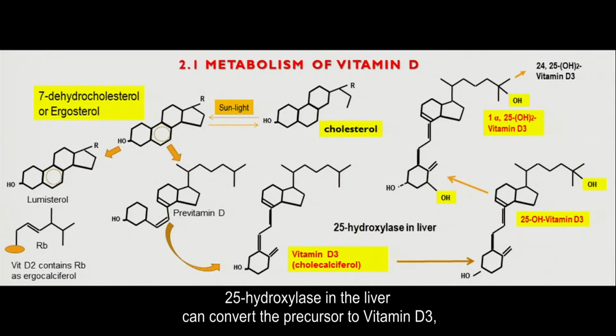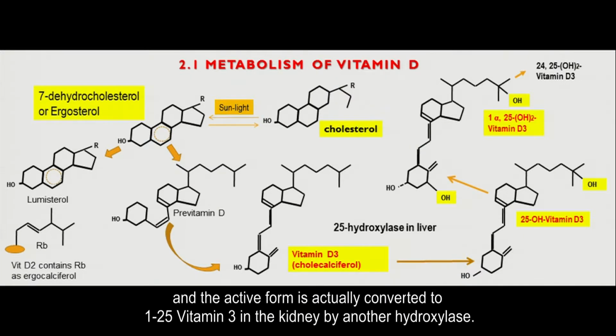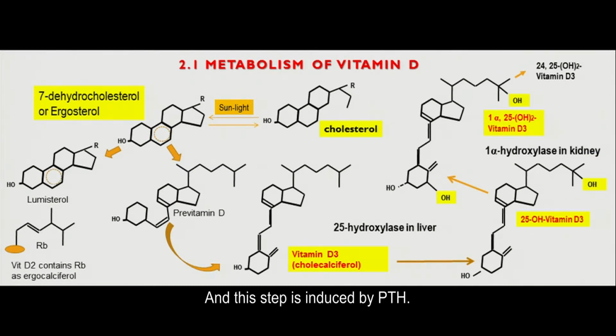25-hydroxylase in the liver can convert the precursor to vitamin D3, and the active form is actually converted to 1,25-dihydroxyvitamin D3 in the kidney by another hydroxylase, and this step is induced by PTH.